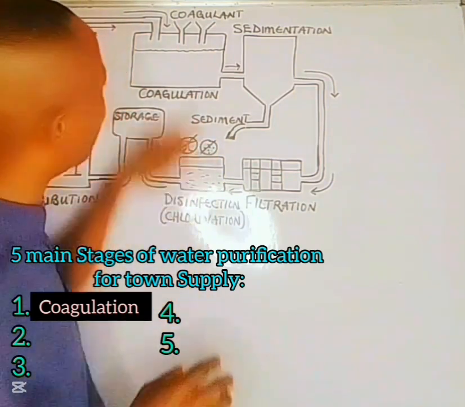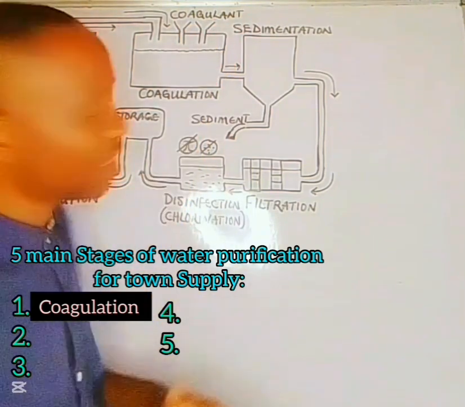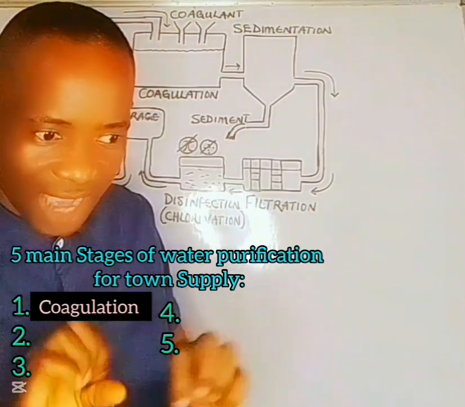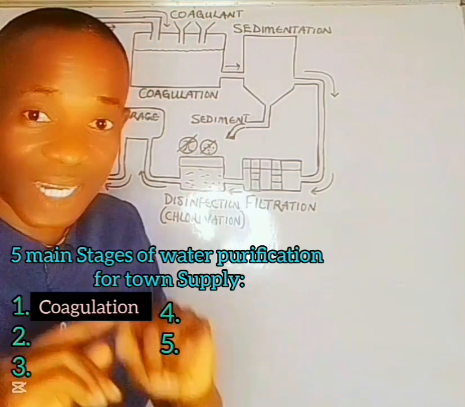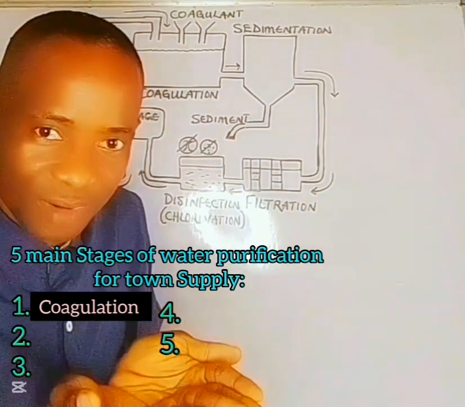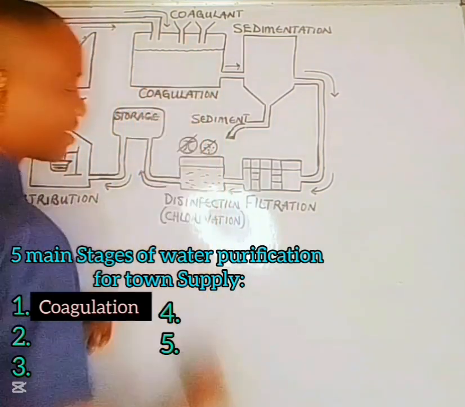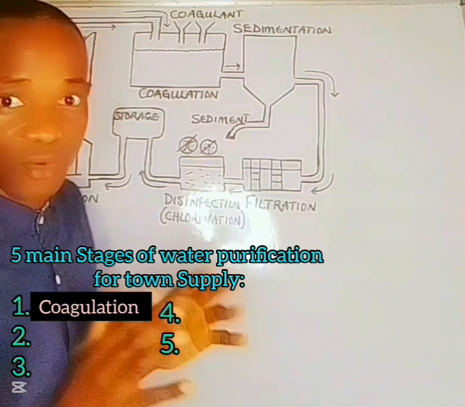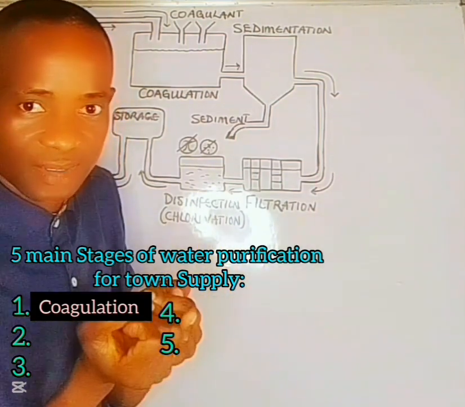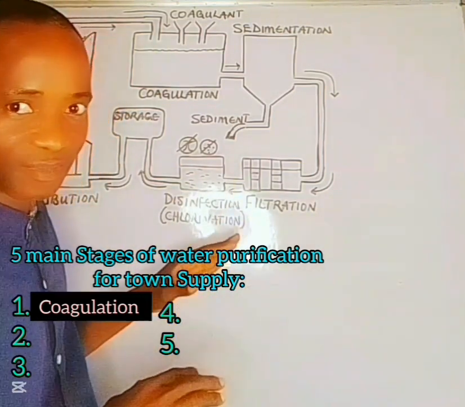Coagulation is the addition of chemicals known as coagulants. Example, alum. Now, when coagulants are added, what they do is to attract impurities, especially solid impurities, bring them together and precipitate them as visible solid particles. What this means is that once you add coagulants and turn the water, within a short time, you start seeing visible particles appear from the water. And these particles are impurities that have been in the water. That is the first stage.